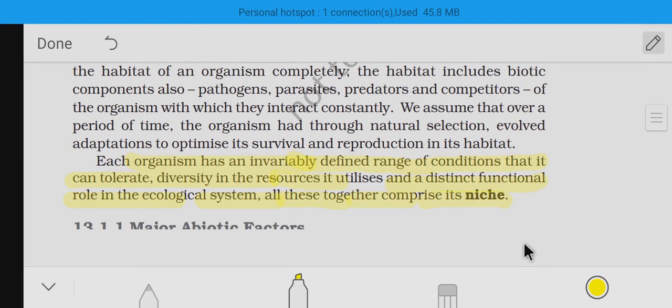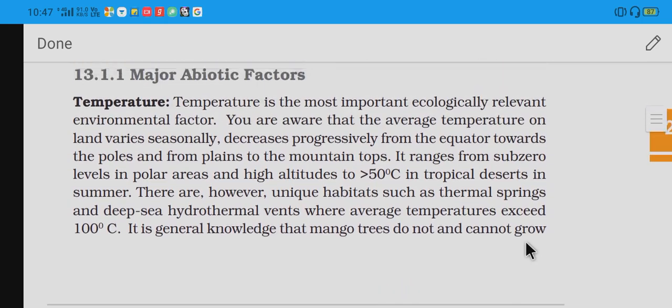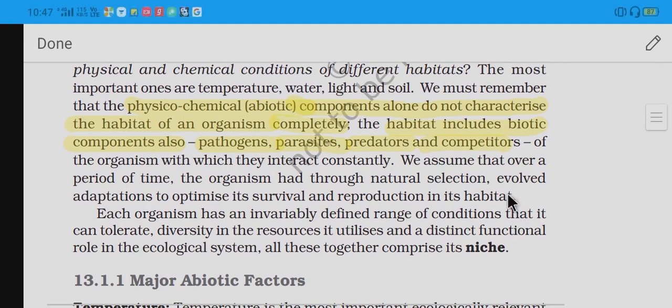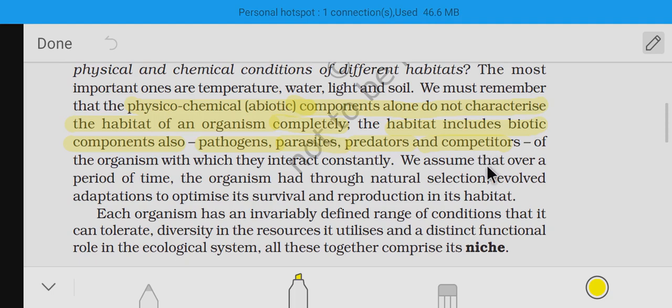Next, some important points are also given here. They are telling that we assume that over a period of time the organism, through natural selection, evolved adaptations. These are not suddenly formed. These evolved slowly, through small changes in variations due to sexual reproduction in biological organisms or even plants.